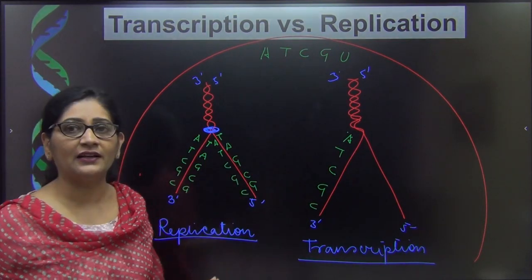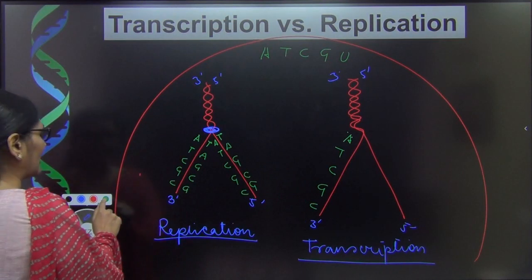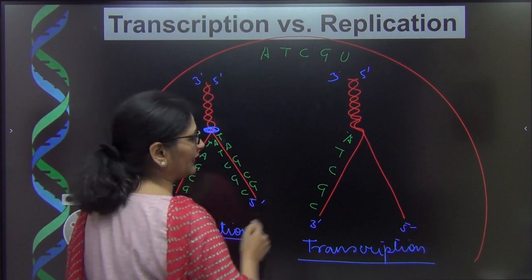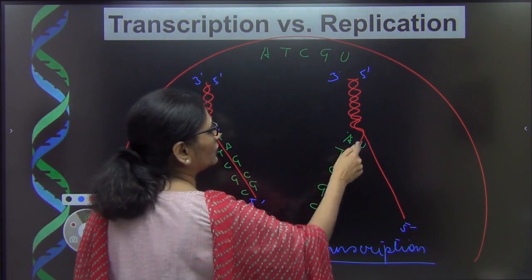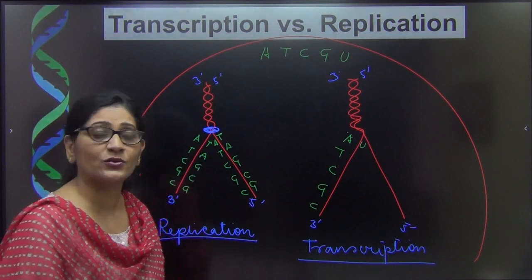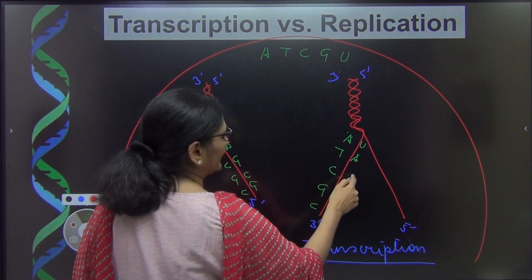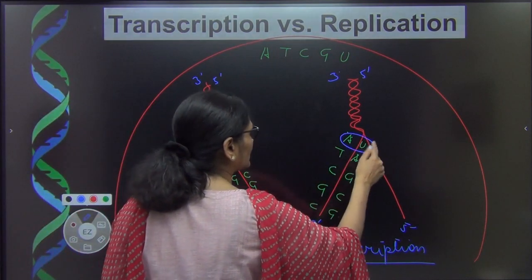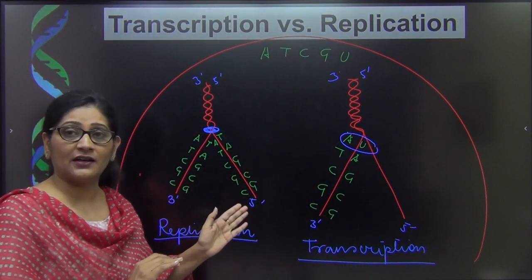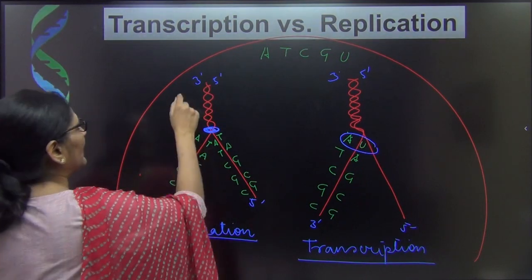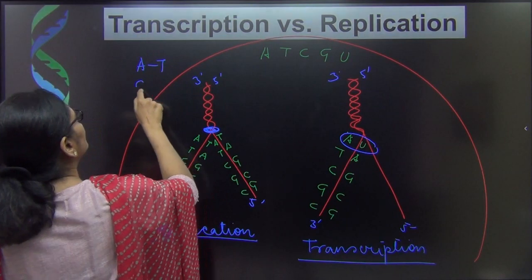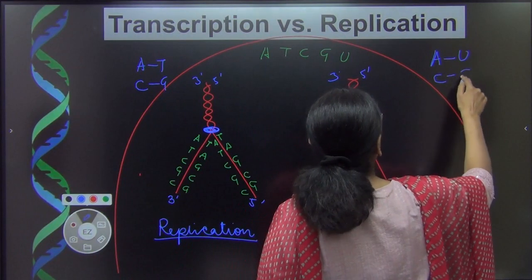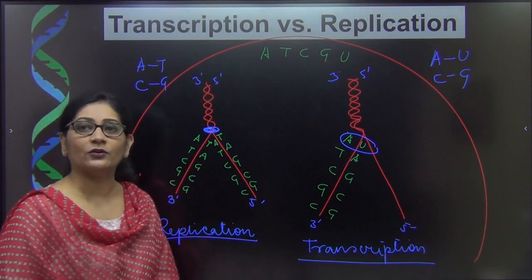So the first difference that is very clear to all of you is that of base pairing. In case of DNA, when there was an adenine, we paired it with thymine. But when I am going to make an RNA, I am going to pair it with uracil, because RNA does not have thymine, it has uracil. Thymine will be paired by adenine, cytosine by guanine, guanine by cytosine, cytosine by guanine. So one fundamental difference we found was regarding base pairing. When DNA makes another copy of DNA, the base pairing is A with T and C with G. But when it makes RNA, the base pairing is A with U and C with G. So this is one difference that is very clear.